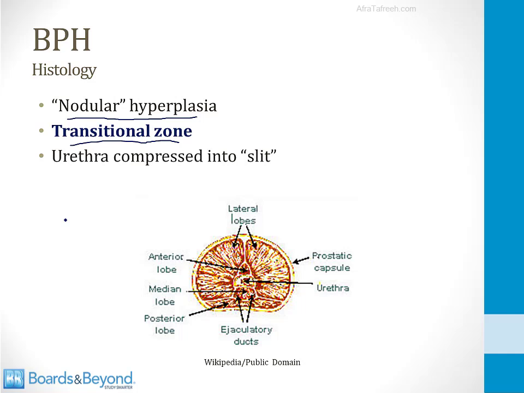There are two ways to describe the anatomy of the prostate. One way is by lobes and the other is by zones. Let's talk about the lobes first. If you look at this drawing on the screen here, there are two large lateral lobes within the prostate on the outside on the left and the right. Then there is an anterior lobe just in front of the urethra. The urethra is here, and behind the urethra is the median lobe, and then there's an elongated posterior lobe.